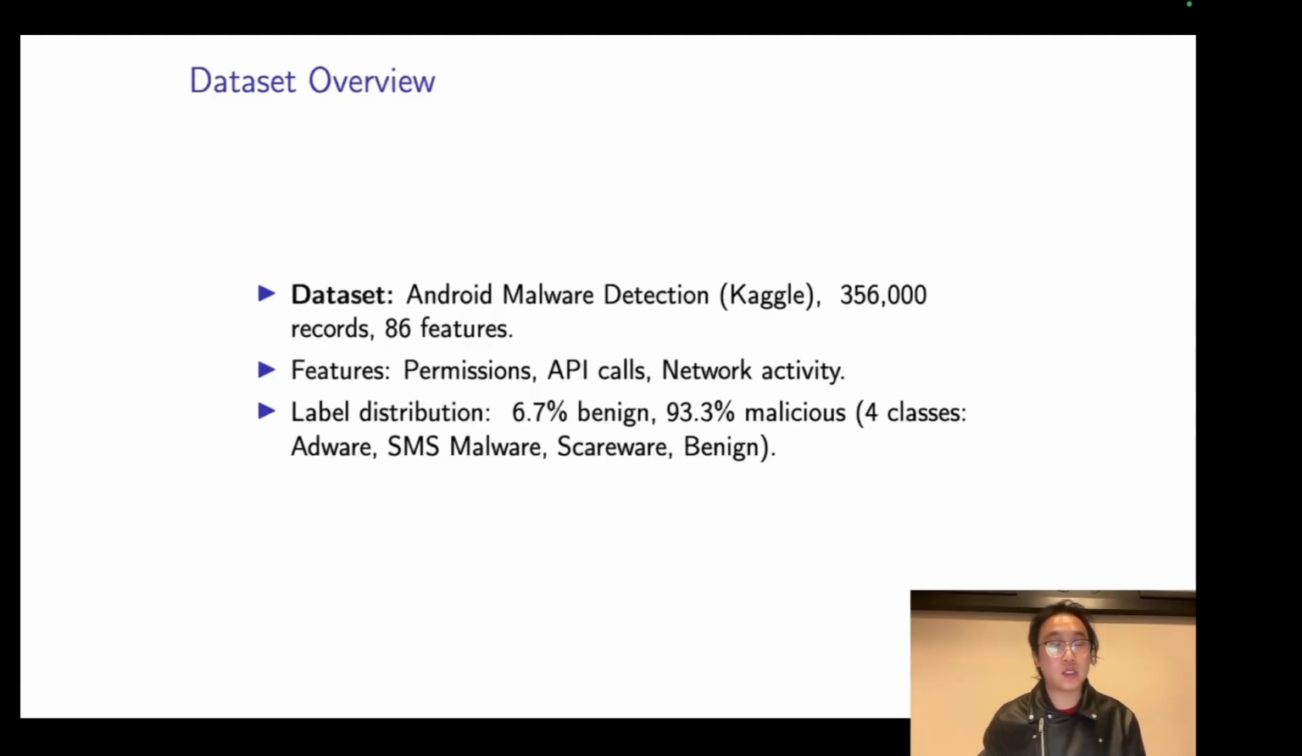We used a dataset from Kaggle called Android Mobile Detection. It has approximately 356,000 records across 88 columns. Some key features in the dataset include flow ID, source IP, destination port, protocol, and total forward packets. The raw data was highly imbalanced, with only 6.7% benign samples, but 93.3% malicious samples. This imbalance makes our machine learning analysis more challenging, because models may become biased towards the majority class and lead to poor detection of the minority class.